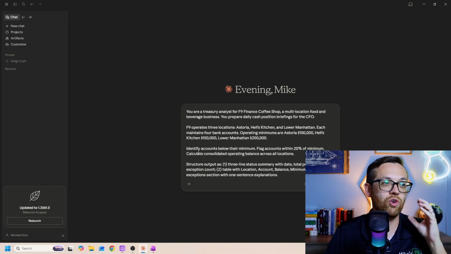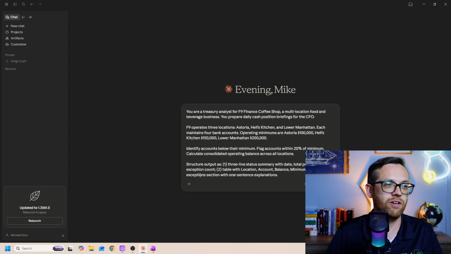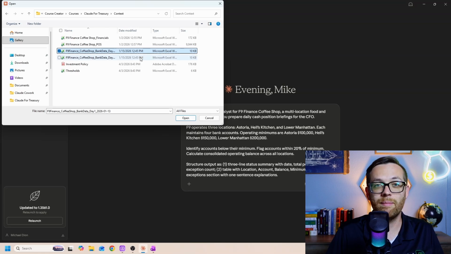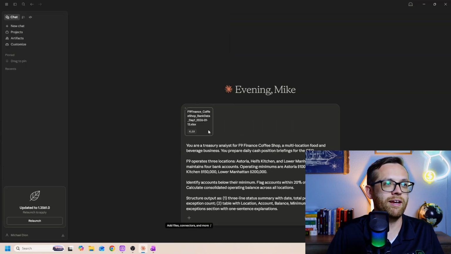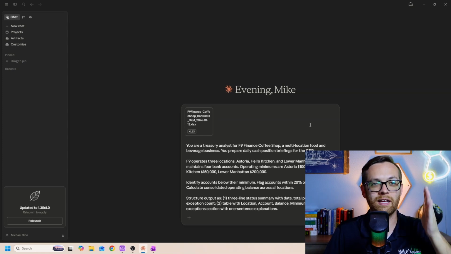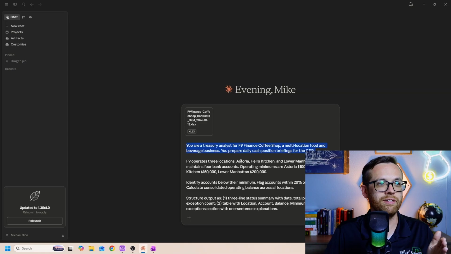In this case, you could paste data in, but we're actually going to go ahead and attach it. So I'm going to go to my add files, and from here, I'm going to pull in our bank data. We'll go ahead and attach that. You'll see Claude's going to pull it in and process it. It will recognize it as a .xlsx file for Excel. So that's role, context, and data.